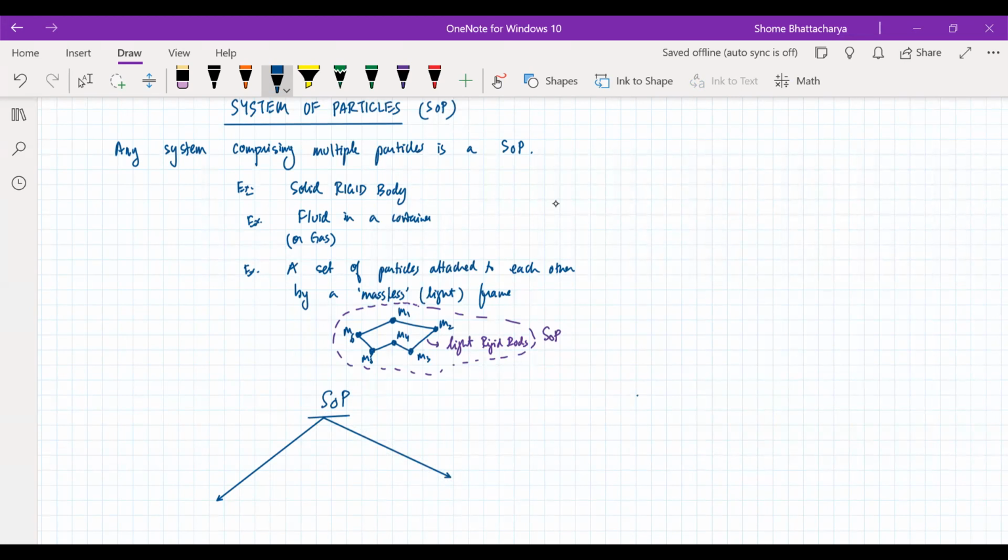Okay. So we have discrete particle systems.